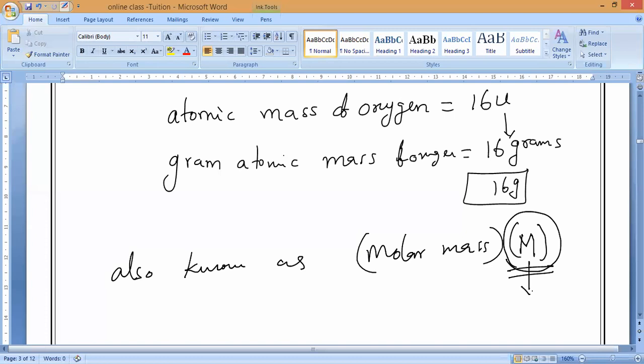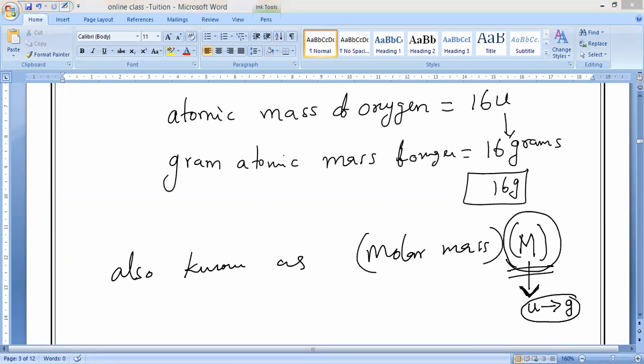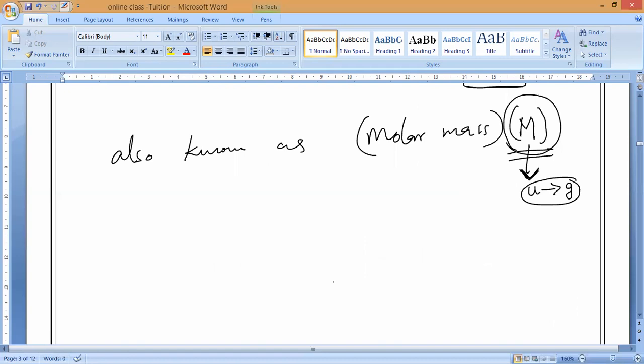Whenever you see capital M, because next we are going to study the mole concept, it means atomic mass is considered in grams, per 1 mole. The molar mass of a substance is the mass of 1 mole of the substance. So the unit is gram per mole.